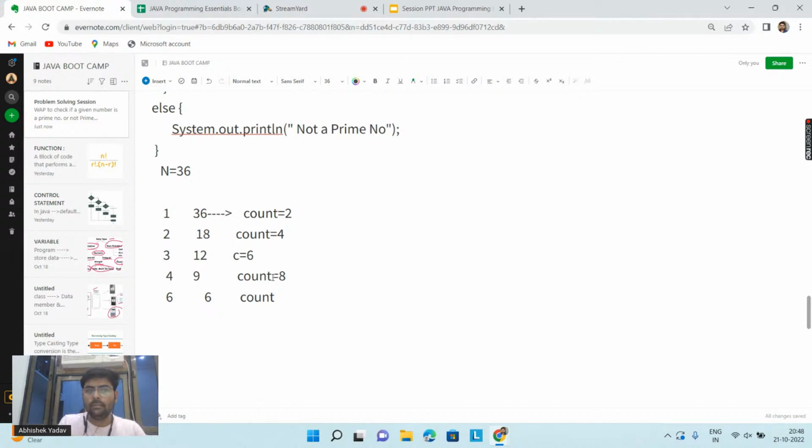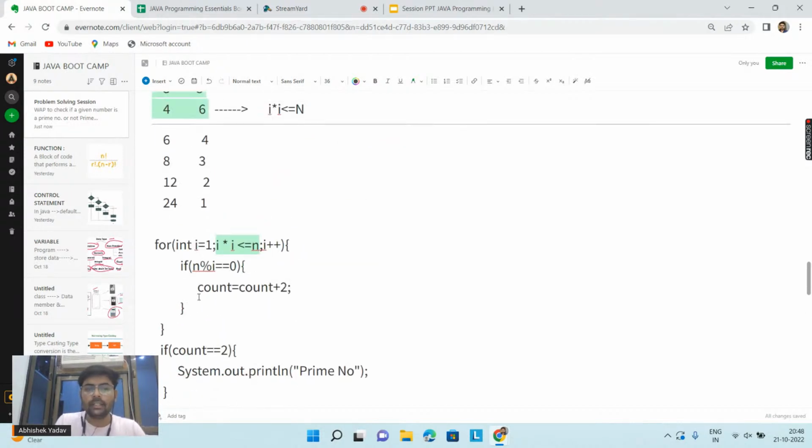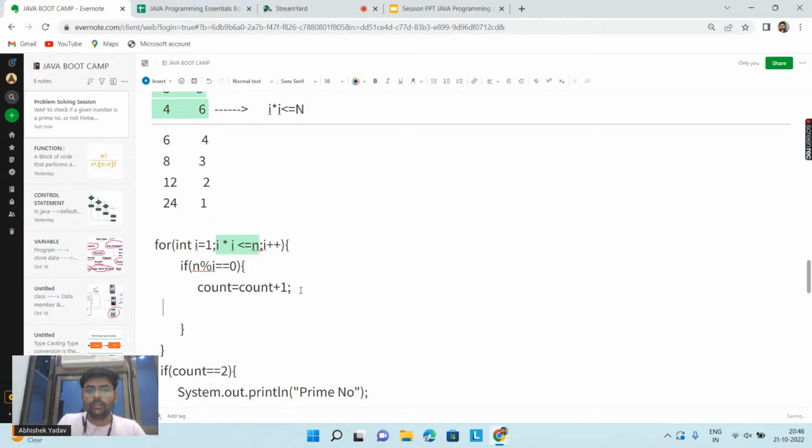So according to our logic, what I'm doing here, I am saying that the total number of factors are 10. So it is calculating the same factor also. So here I have to write a check that first you have to increment by 1, and then you have to write another check: if one factor is not equal to the next factor, at this time I will again increase count by 1.